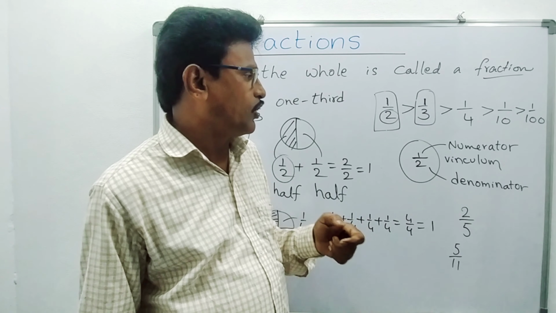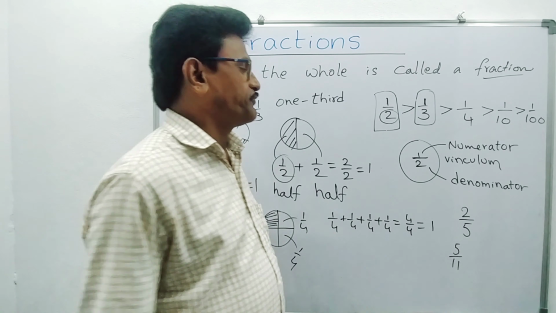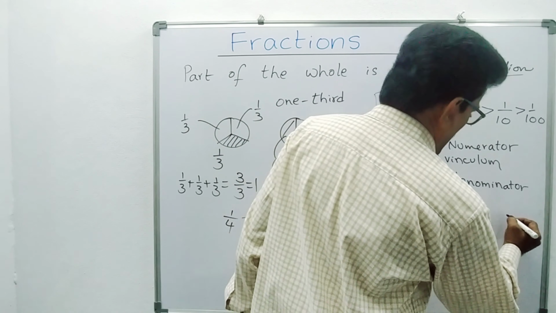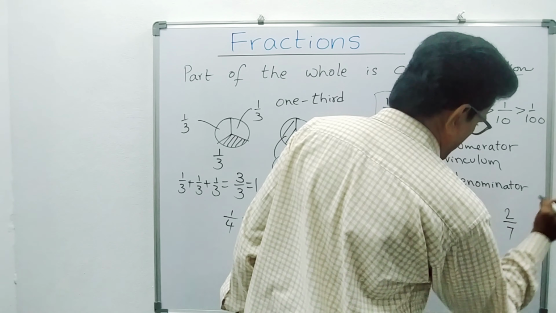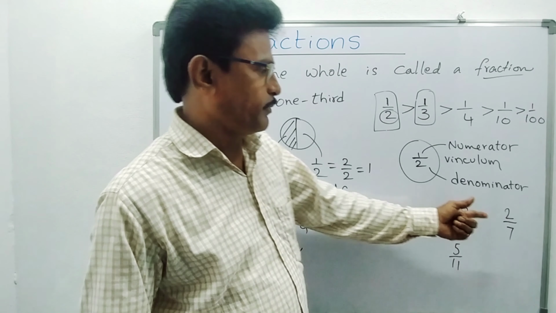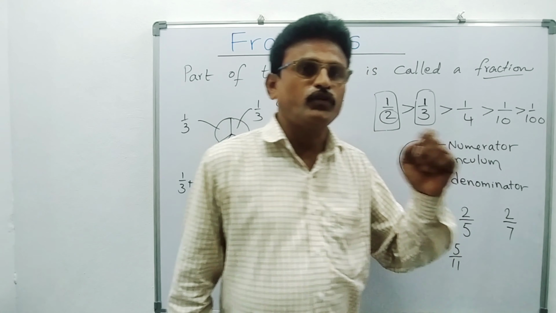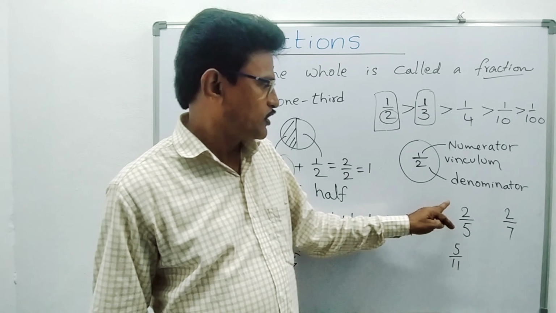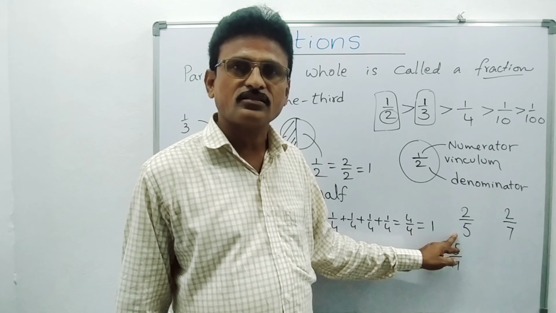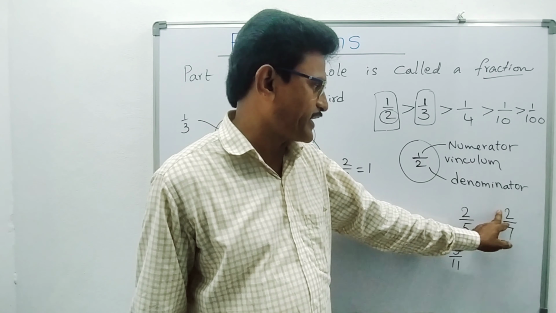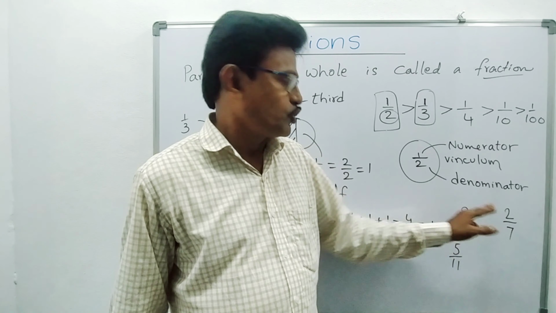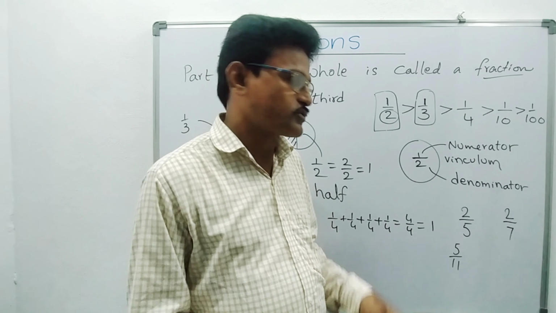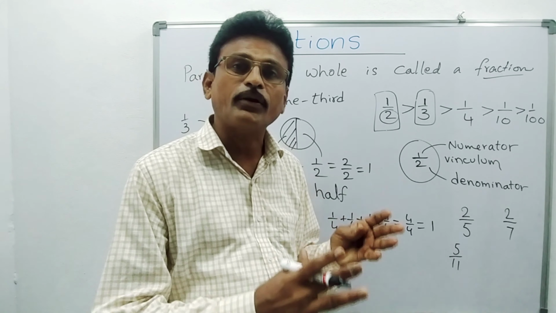Now what do you have to remember? If numerators are the same, suppose 2 by 5 is there, and now I am writing 2 by 7. If you compare these, which is bigger and which is smaller, you have to understand that. Here 2 cakes are divided into 5 parts, suppose 5 members are there. Here 2 cakes are divided into 7 persons. Which is bigger?